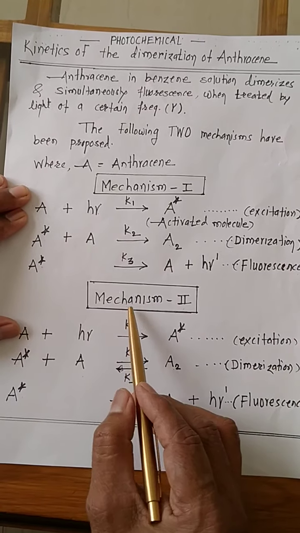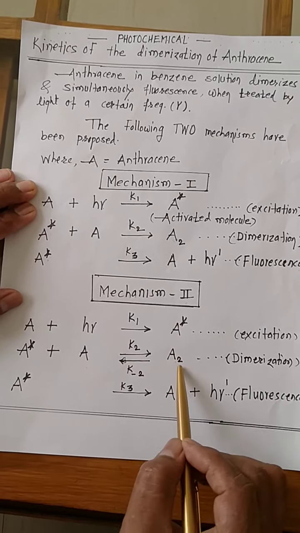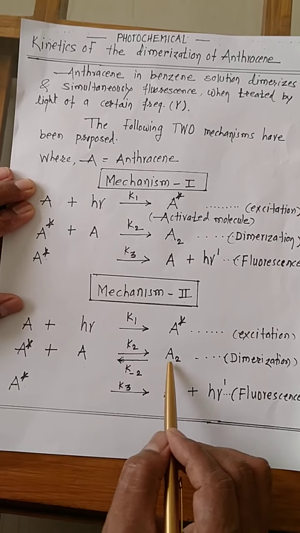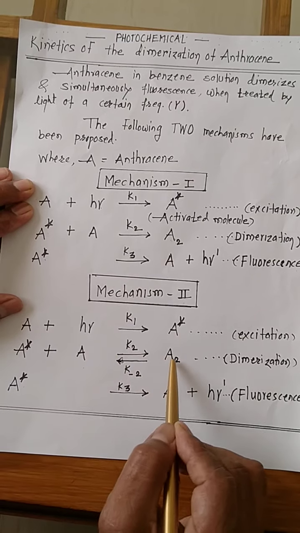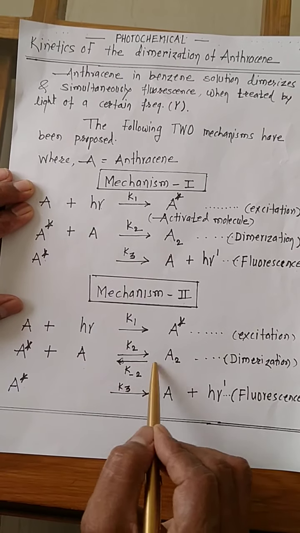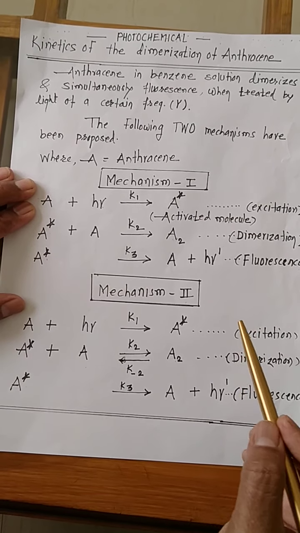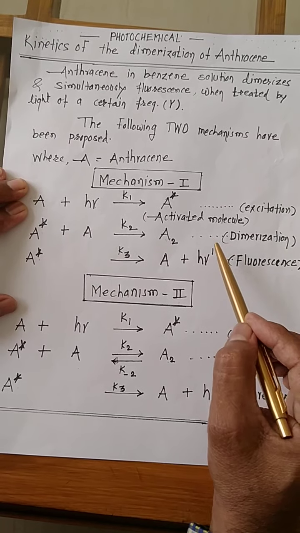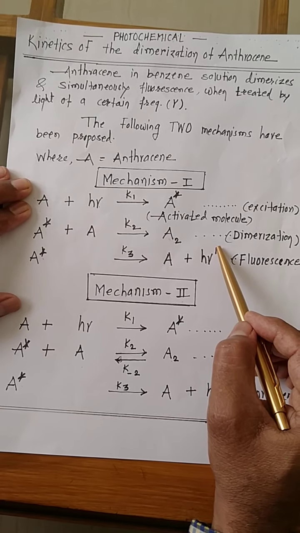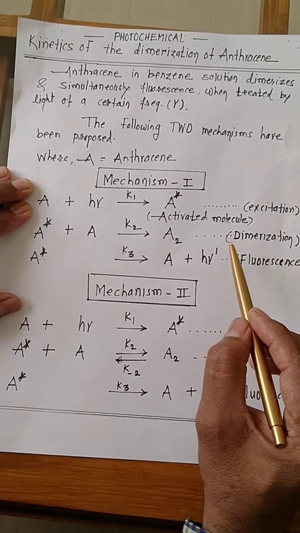And this is the second mechanism. Here only there is a change: instead of the formation of the dimer, dissociation of the dimer into the reactant molecules takes place. Now first of all, using mechanism first, we have to derive the kinetics of dimerization of anthracene using our important tips.